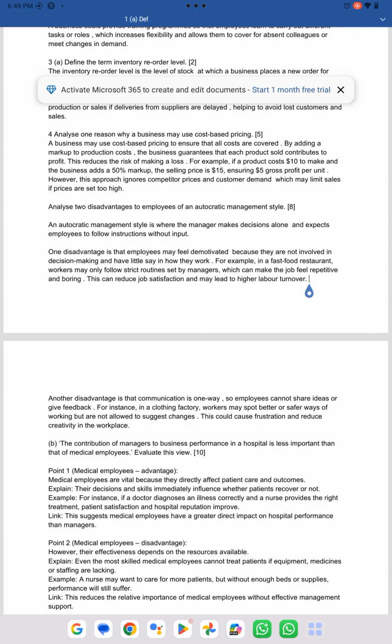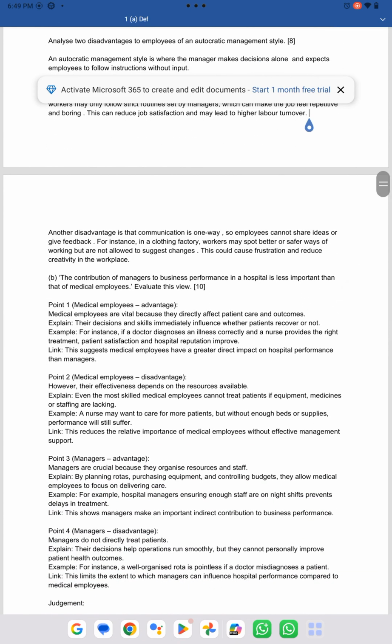For example, in a fast food restaurant, workers may only follow the strict routines set by managers, which can make the job feel repetitive and boring. As you can see, I have added the example as well, and this can reduce job satisfaction and may lead to higher labor turnover. Communication is one way, so employees cannot share ideas and feedback.